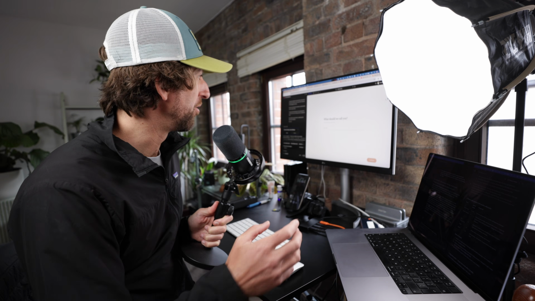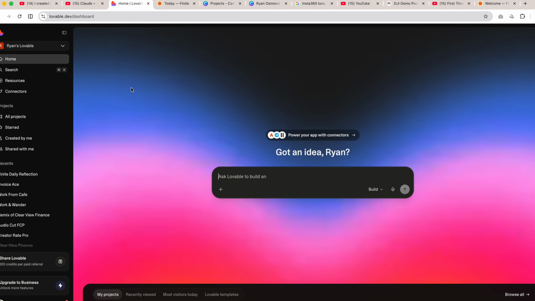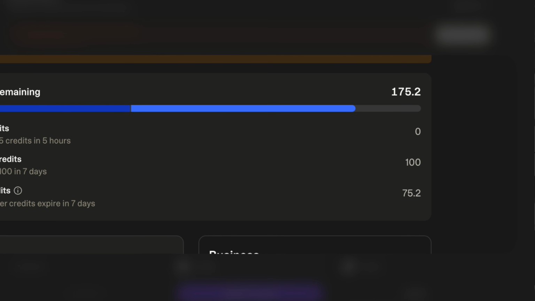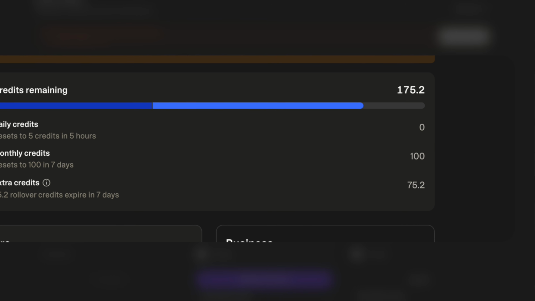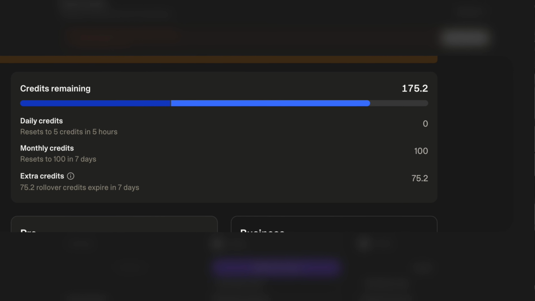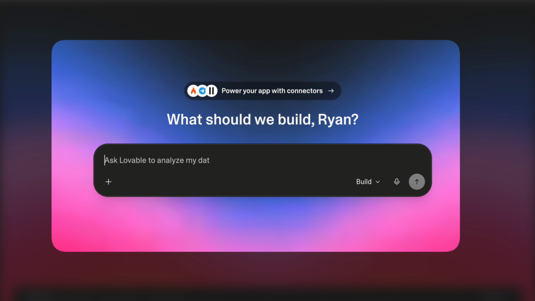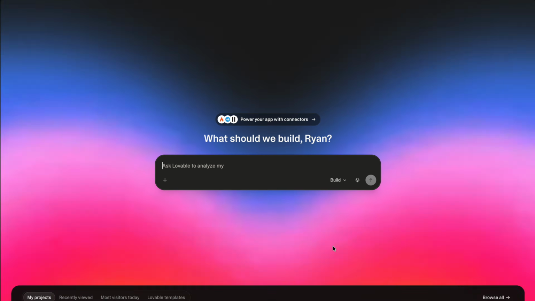I decided to go to Lovable and start to make this. Whenever you work with these programs, you get a certain amount of credits that you use each time you make a prompt. And I've been accumulating these credits for a while now. So within Lovable itself, there's a chat section where you can come up with ideas, you can talk to the chatbot and it can come up with solutions for you. And then you can prompt it to start coding.